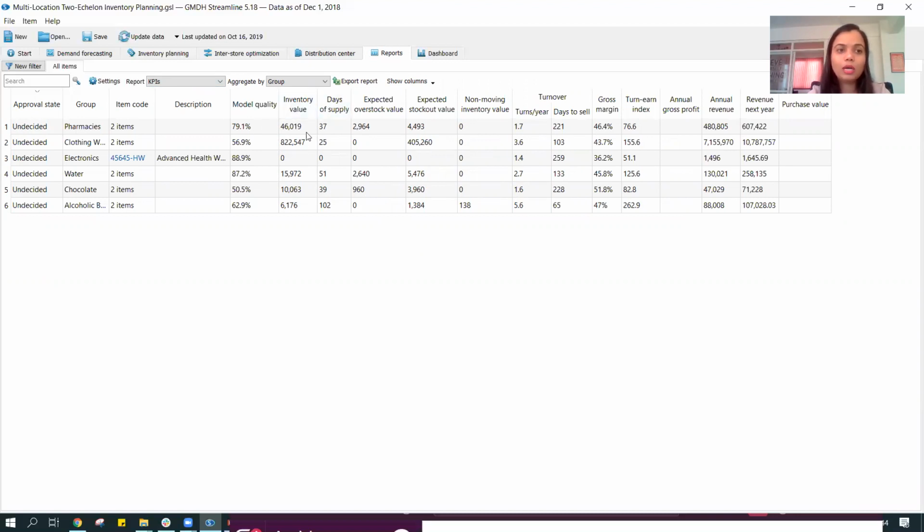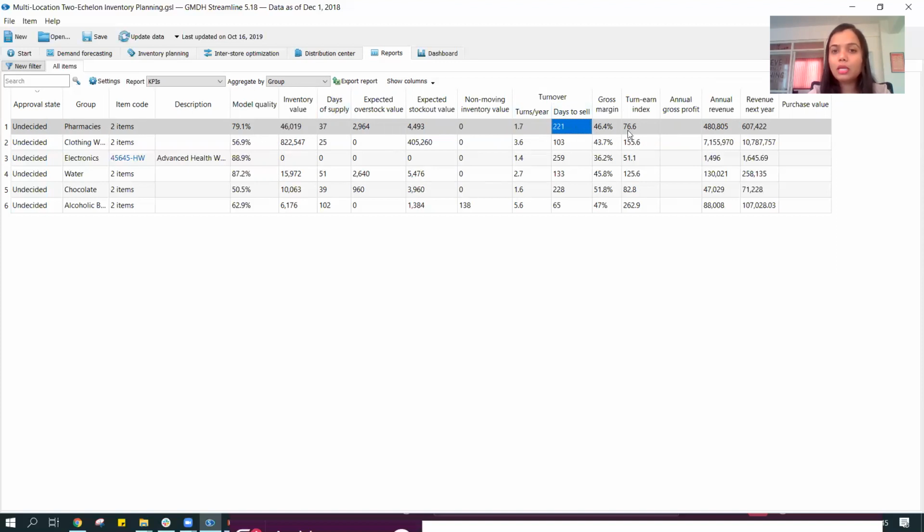So I'm going to look at, okay, for these different groups, what's my total inventory value? What's my days of supply? What's my expected overstock value? So it's not just giving me the unit number, but it is also giving me the value information. It's giving me what is my expected stock out value, what's my non-moving inventory, what's my turnover, what's my turns per year. In this case, it's 1.7.